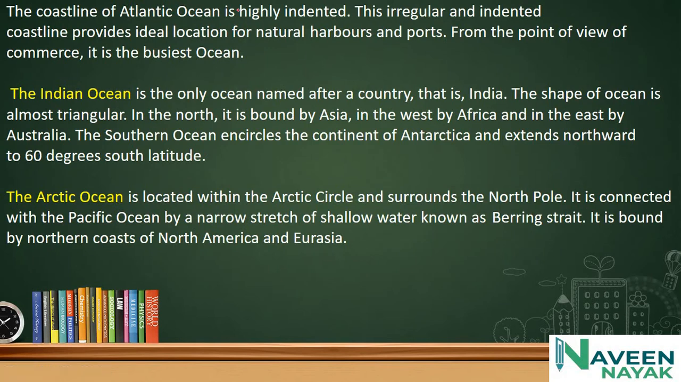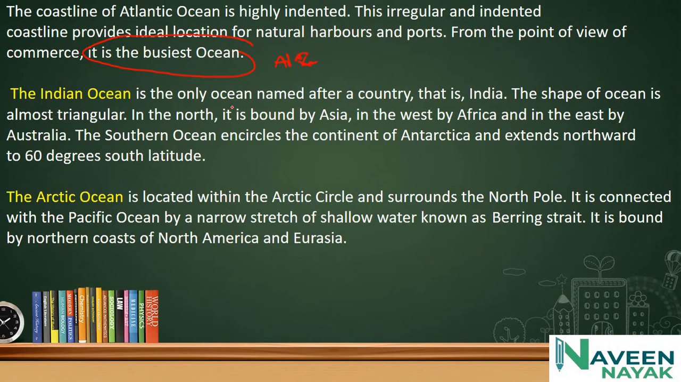The coastline of the Atlantic Ocean is highly indented. This irregular and indented coastline provides ideal locations for natural harbors and ports from the point of view of commerce. The Atlantic Ocean is the busiest ocean because many commerce ships pass through it, connecting many continents.